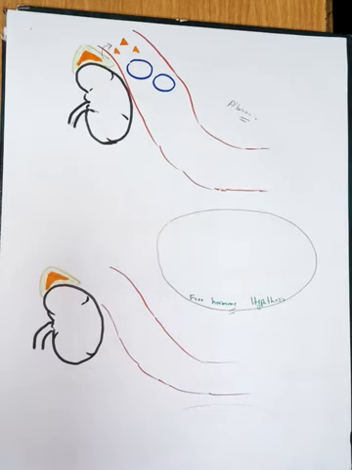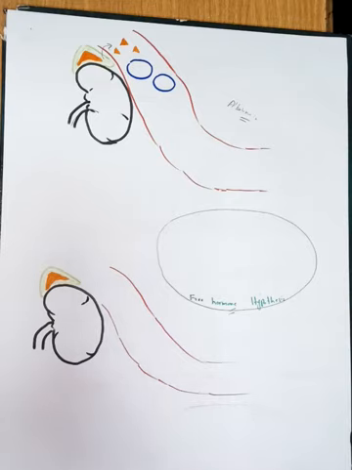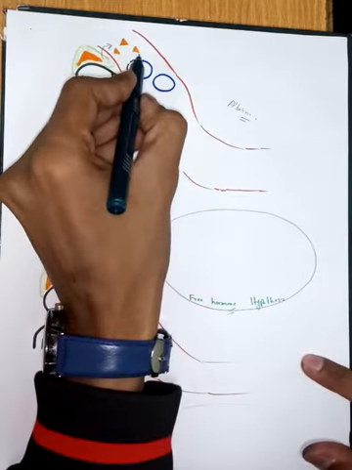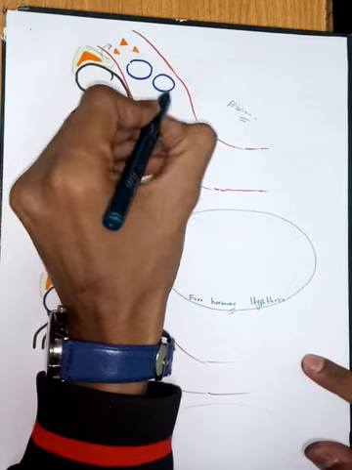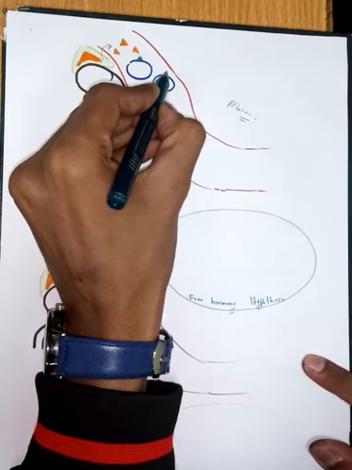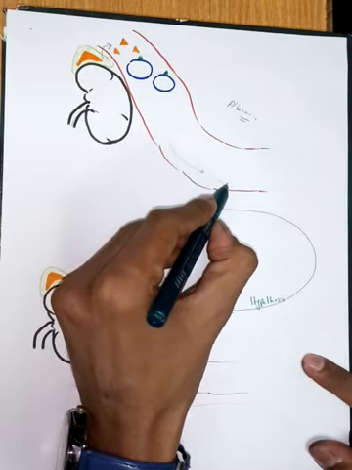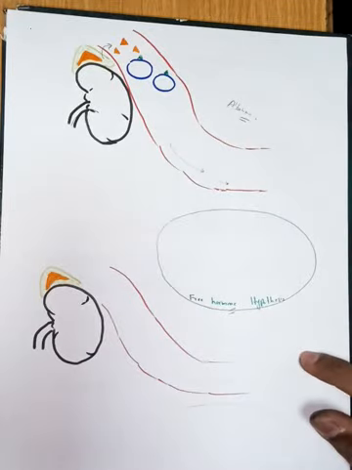And there are also specific binding proteins, such as sex hormone binding protein and cortisol binding protein, varying from hormone to hormone. So these are the steroid hormones and these are the carrier proteins. They will attach to these carrier proteins and travel to the distant cell.